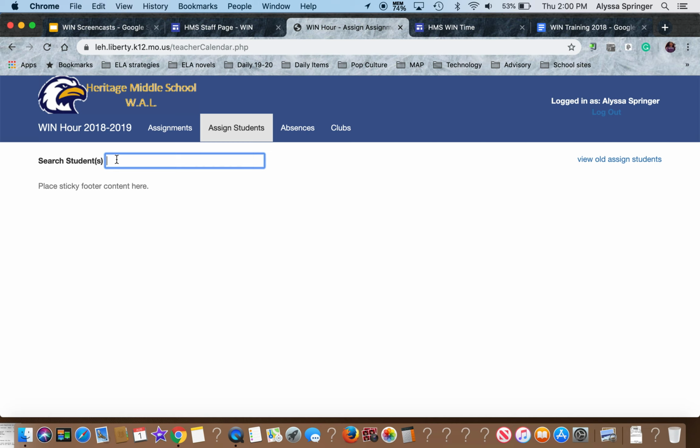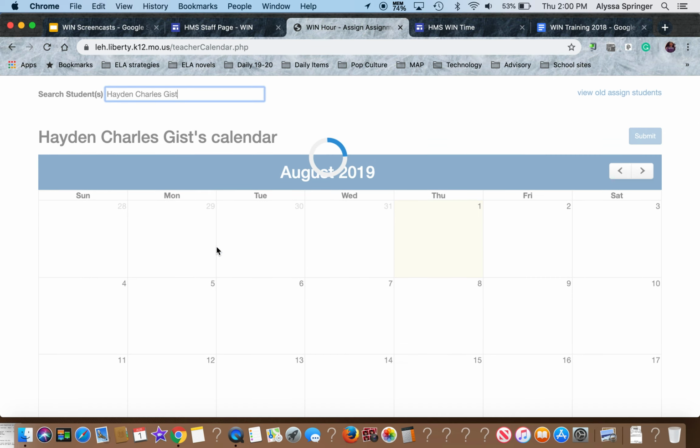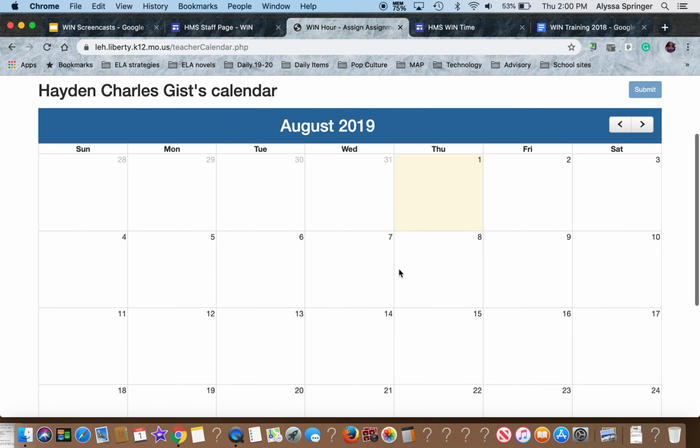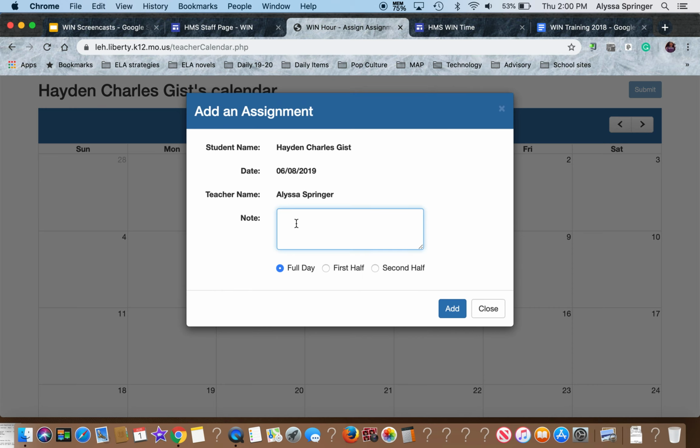Okay, click on the day that you want to request that student and then enter a note about what they need to bring or work on, etc. So for example, if I am going to be picking a student, then I will click on what date I want them on that Tuesday for the CSI. I will enter a note about what it is they're going to be working on, whether that be a makeup for a test or whatever that might be, and then I'm going to click add.